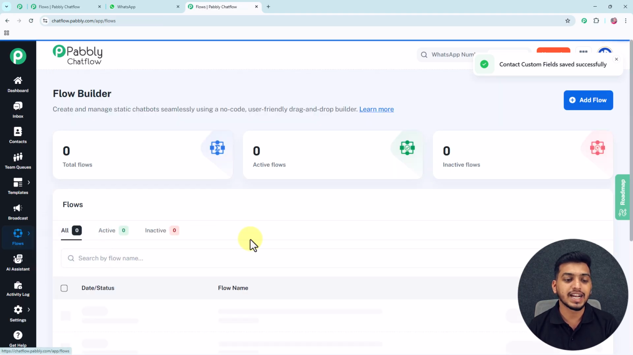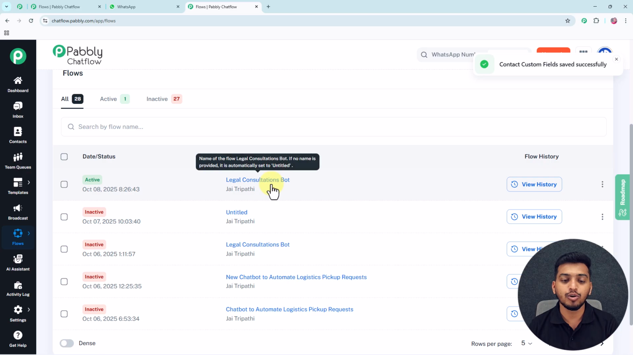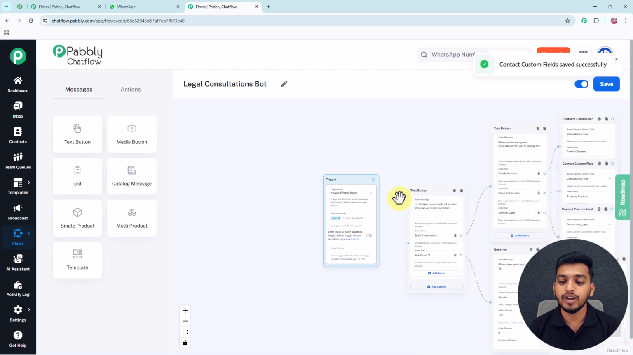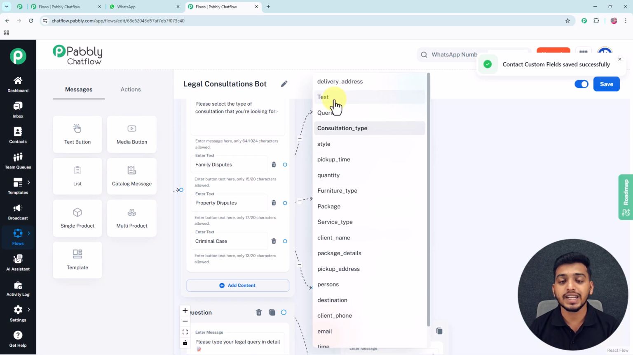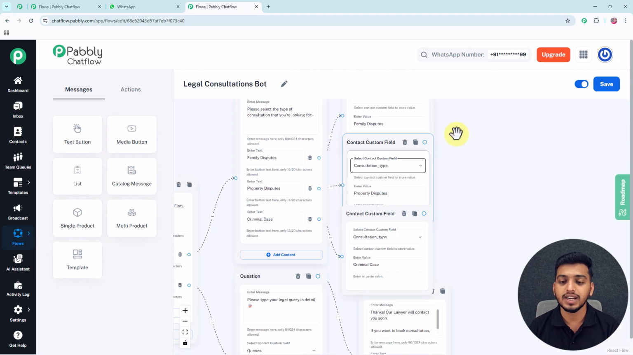Now when I'm inside the flow, you can see this is the flow in which I am working. So in here, when I click on this contact custom field drop down, you will see that this particular contact custom field has been created successfully. Now I can select this particular field if I want to. So this is how you can create a contact custom field for yourself.